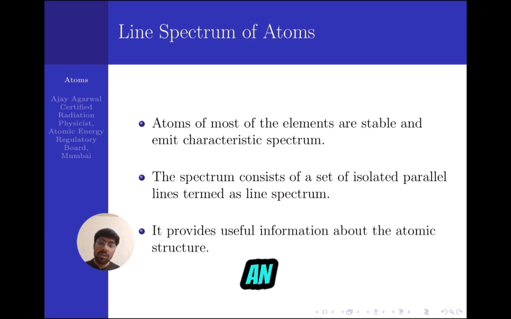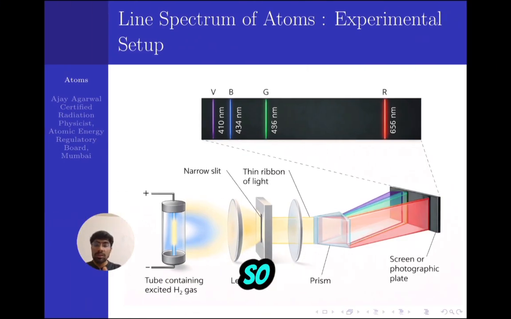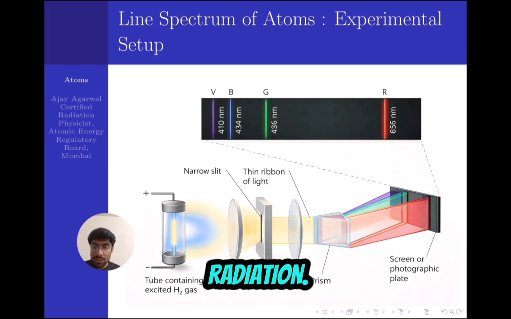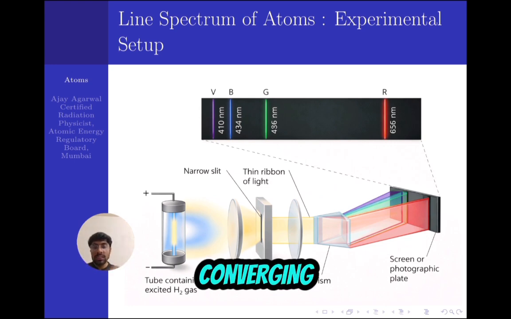Let me give you an experimental setup showing how we can see the line spectrum of an atom. On the left side, I have a tube containing hydrogen gas which is being excited. When it is excited, it produces radiation, and the radiation is allowed to pass through a converging system.